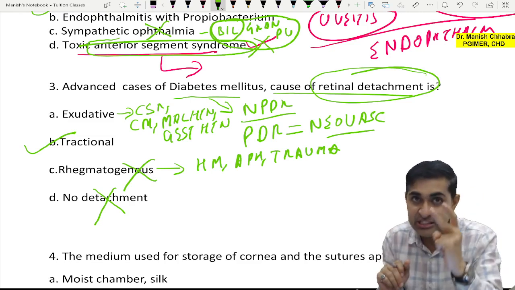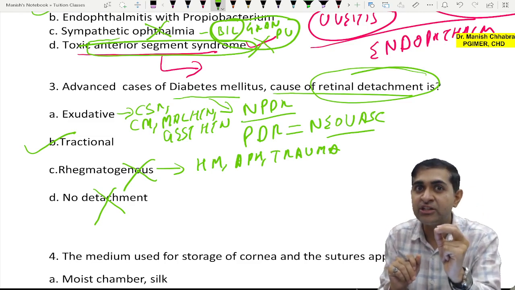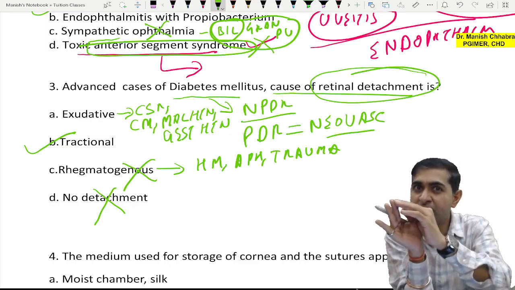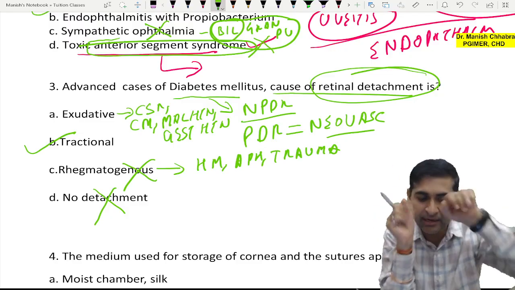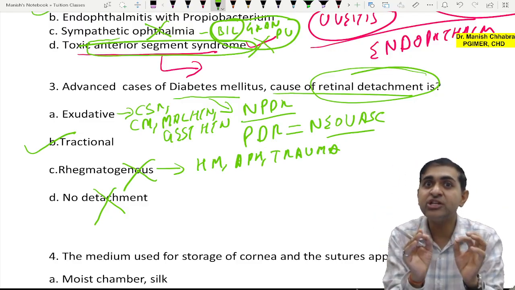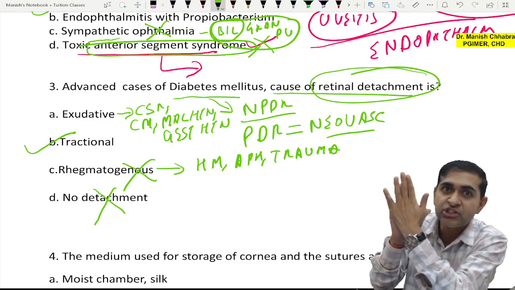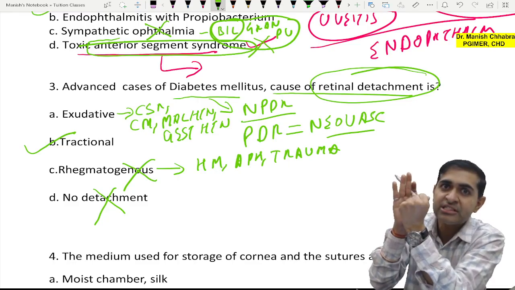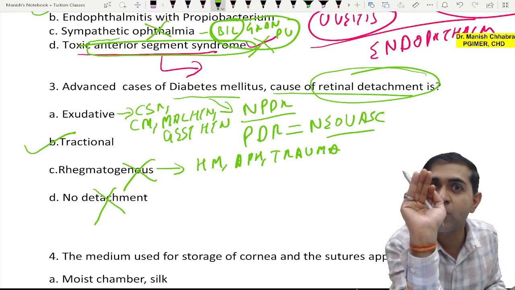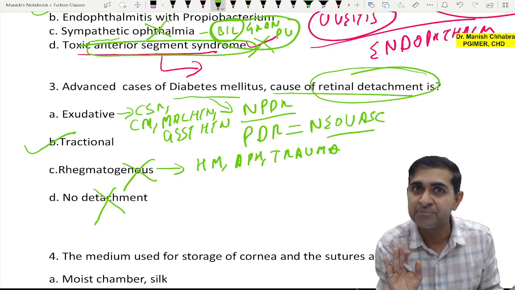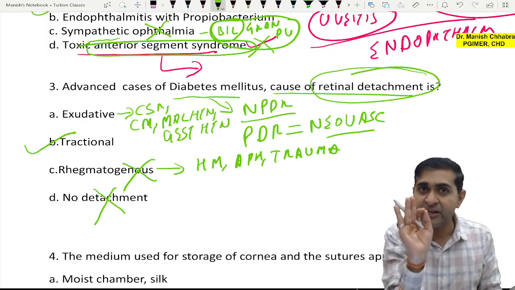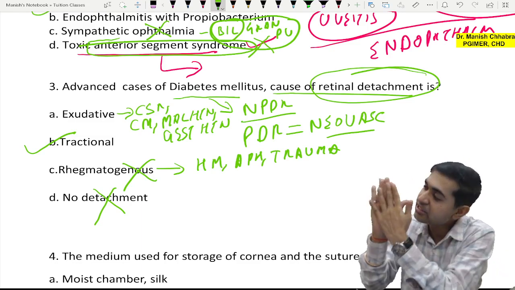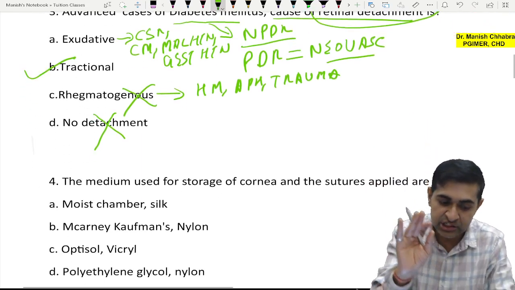Number one. Second, in exudative retinal detachment, there is fluid which is coming from posteriorly and is going to enter between the neurosensory layer and the retinal pigment epithelium. Third, in tractional, there is formation of neovascularization on the inner surface of the retina, which will cause its pulling towards the center, and hence there will be a concave configuration of the retina. This will be tractional retinal detachment due to neovascular membrane on the inner surface of the retina. So the answer is pretty straightforward.